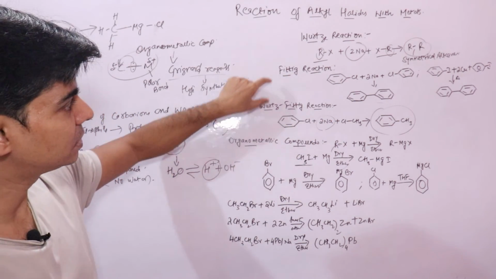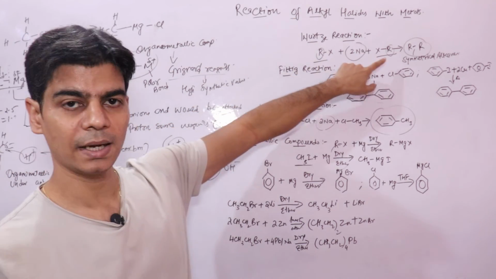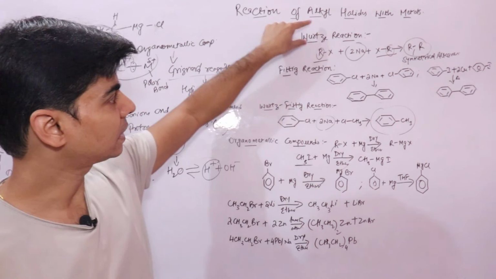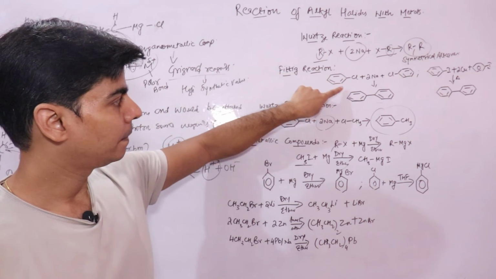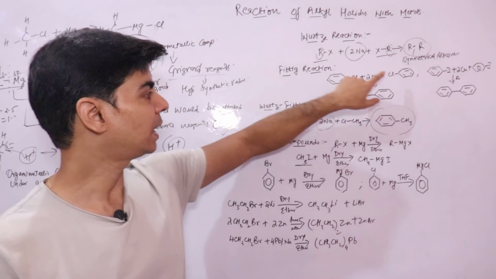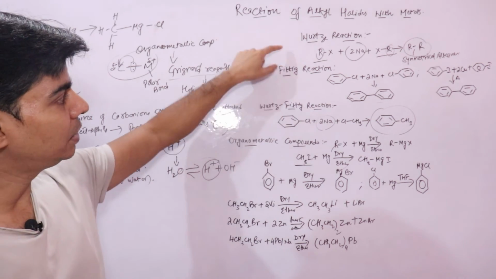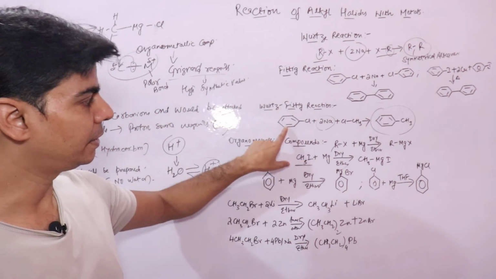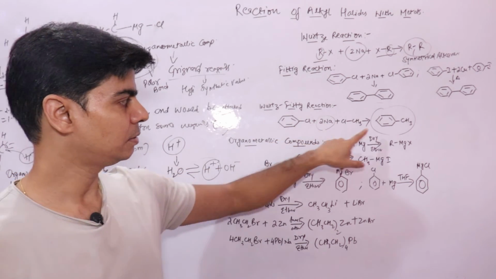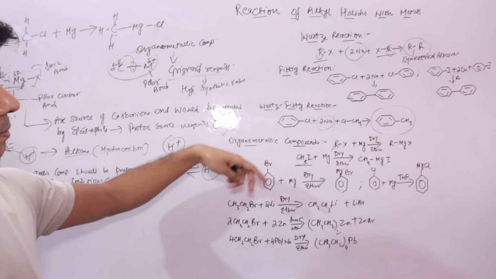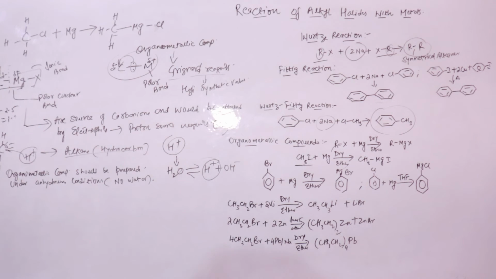Just remember the difference. When you are using only haloalkane, the reaction is the Wurtz reaction. When you are using only HaloArene, the reaction is the Fittig reaction. When you are using haloalkane and haloarene, the reaction is the Wurtz-Fittig reaction. I hope this is clear.